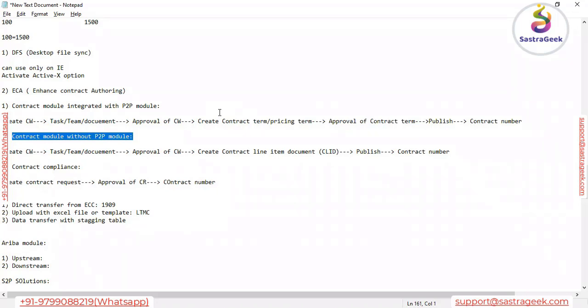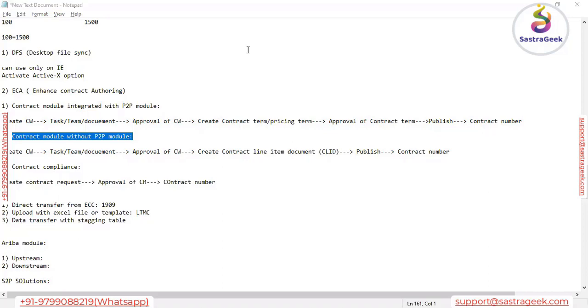If you see your backend SAP system design, when we are creating the contract, we have to provide only very basic information, that means information about the line item. Whatever account assignment category you are going to use, or otherwise we enter the material number, add the short text and price. That's it, right? That is a different system design itself. So we'll see how we have to create the contract in an environment where we do not have the P2P module on the Ariba side.